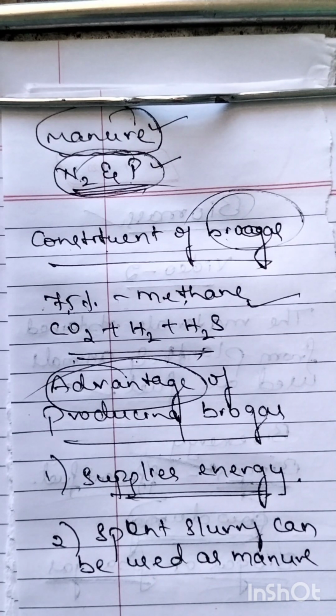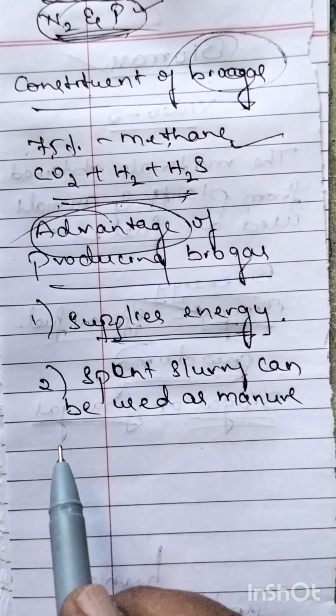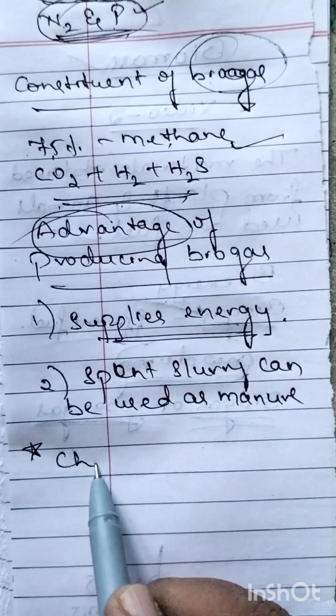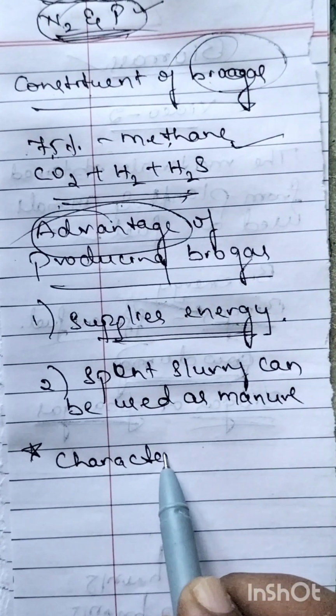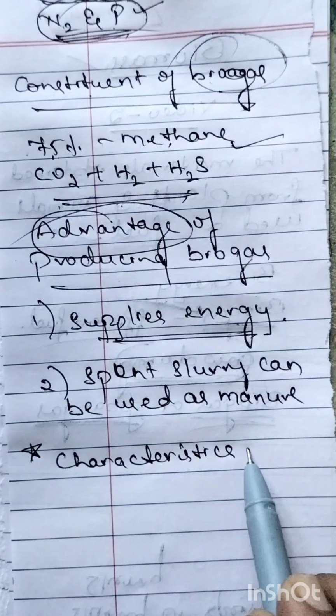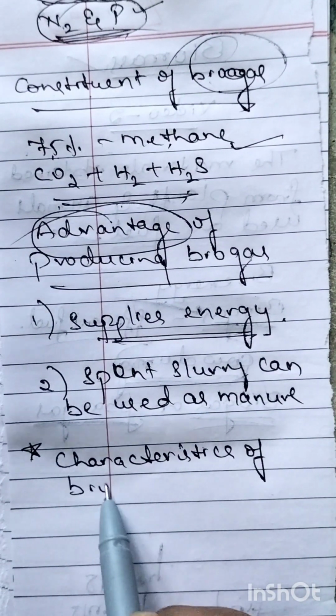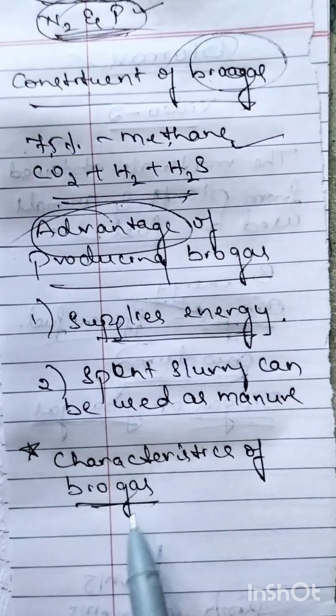If you produce biogas, it is used to supply energy. Second, the spent slurry that we get in the biogas plant can be used as a manure because the manure is rich in nitrogen and phosphorus. So this is the thing that you have to keep in mind. Next, very important, a topic that may be asked in the examination: what are the characteristics of biogas?